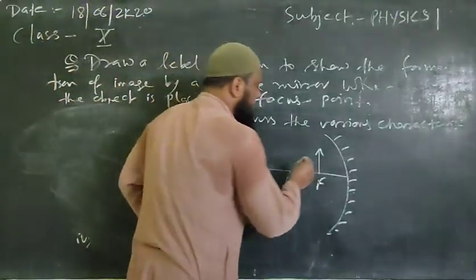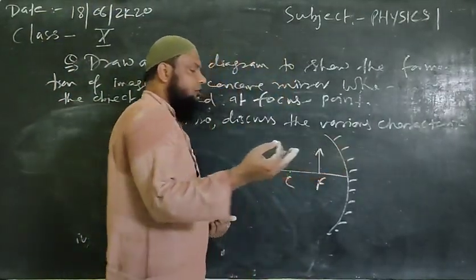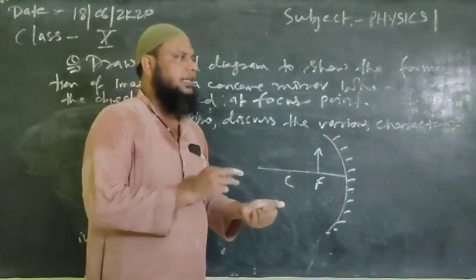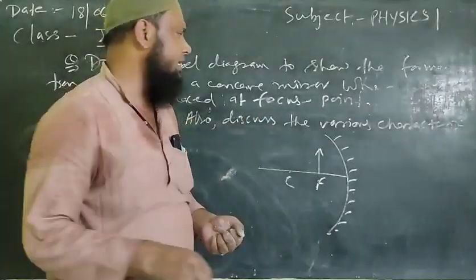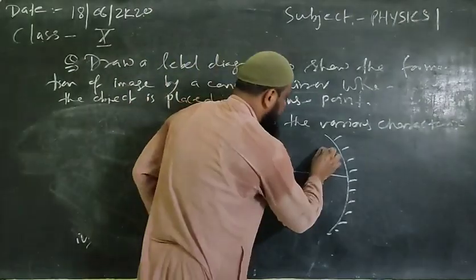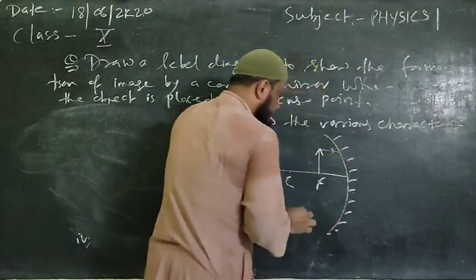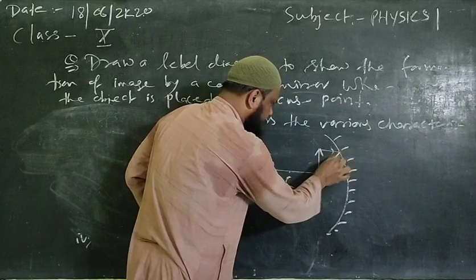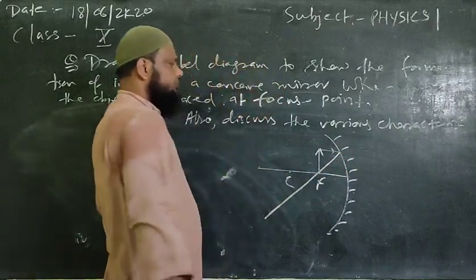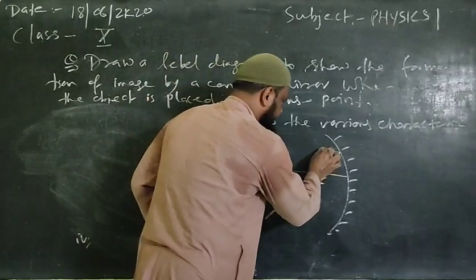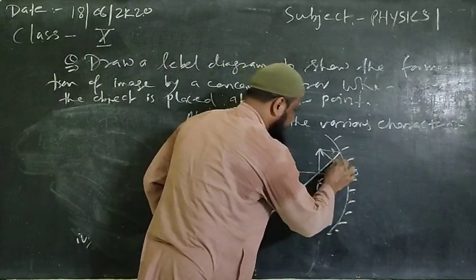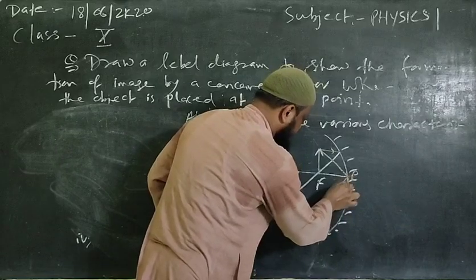We'll follow the same procedure as we have done in the previous cases. First, we'll take a ray which is parallel to the principal axis and incident on the mirror surface like this. This incident ray will pass through the focus point after reflection, as we have discussed. Now we'll take the second ray which falls at the pole of the mirror like this and will return like this.